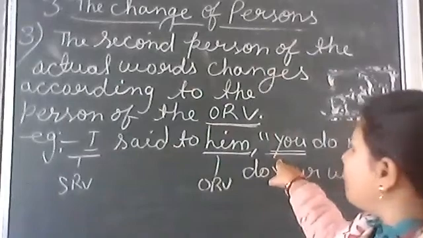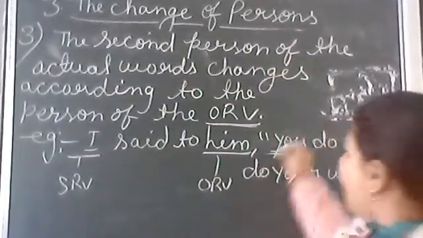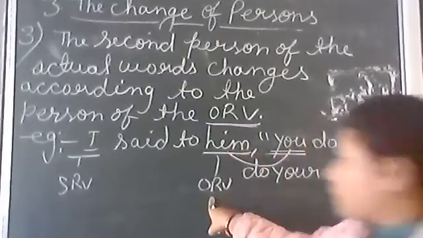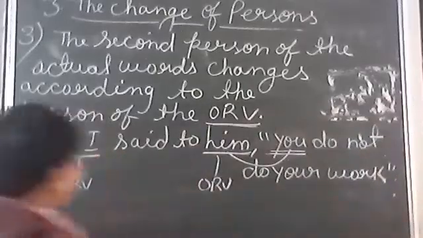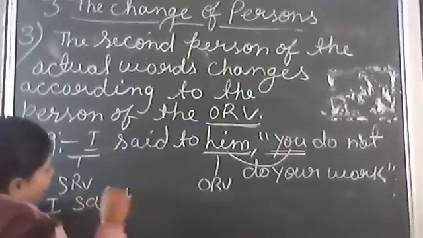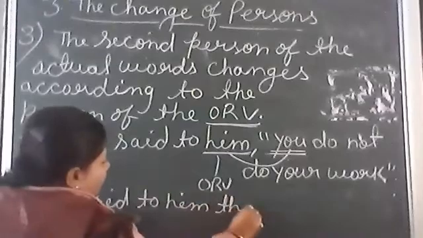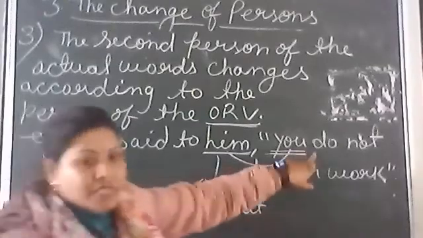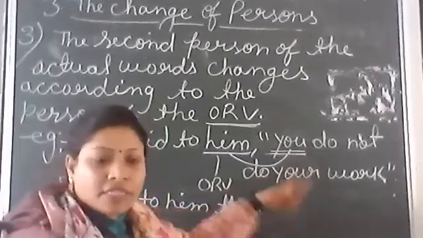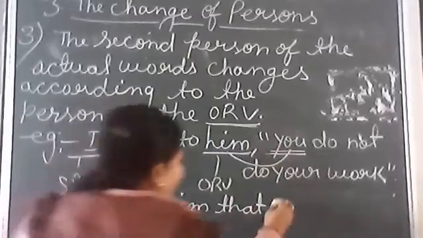When the subject of the actual word is second person, this second person changes according to the objective reporting verb. Okay? So what is the right answer of this sentence? I said to him that this is present indefinite negative, and this tense will be changed into past indefinite.